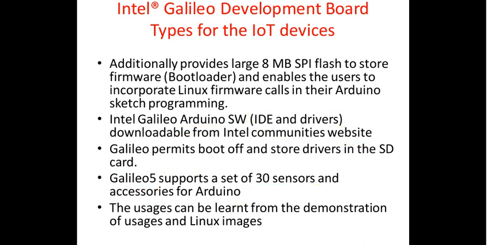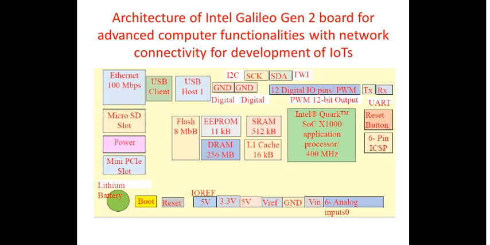Yeah, this is again important, even from your understanding point of view or from the examination point of view. Architecture of Intel Galileo Gen 2 board for the advanced computer functionalities with network connectivity for development of IoTs. Whenever we discuss these boards, our ultimate aim will be to deploy some IoT applications, right? So this happens to be a part of our IoT system.